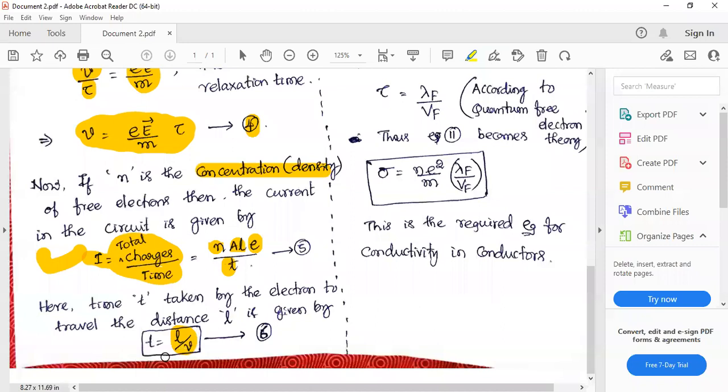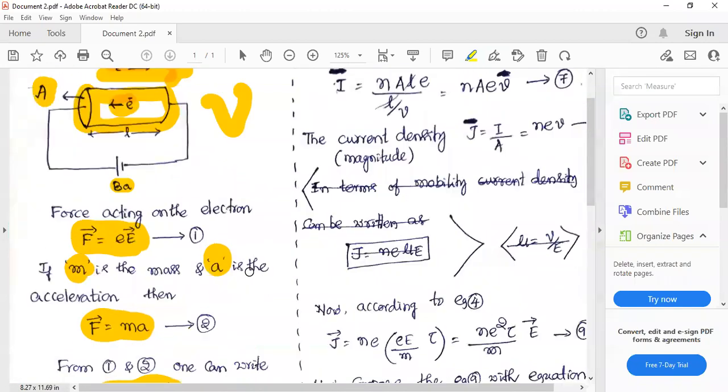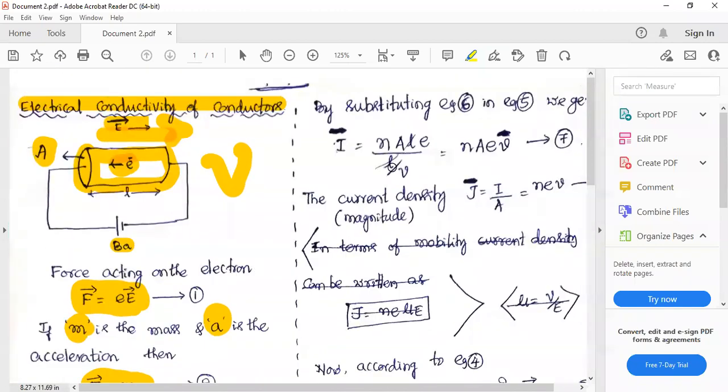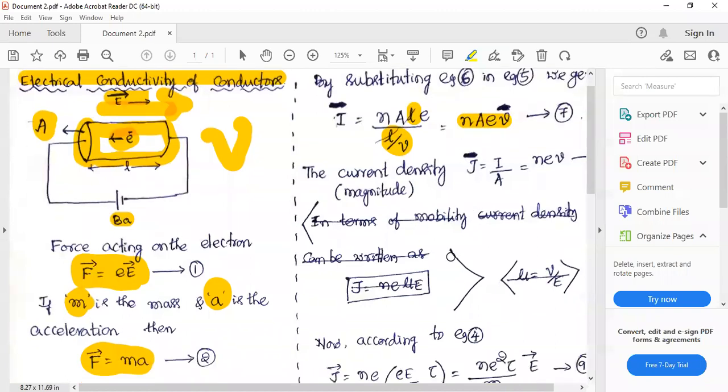Substitute this value of t in equation 5, that is, in the current. You can see I have L divided by v in the denominator. Now, magically, you will cancel this numerator L and denominator L. If you have any doubt how I have cancelled, please ask me. Once you cancel this, you will get the expression for current as nAev, where n is the concentration of electrons, A is the area of cross section of the conducting material, e is the charge of the electron, v is the drift velocity.